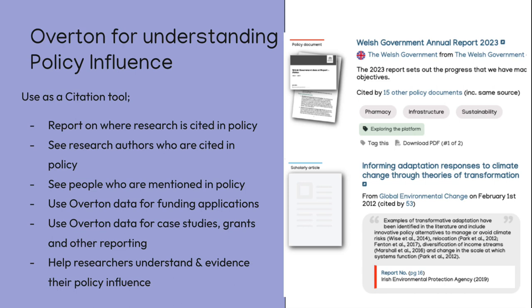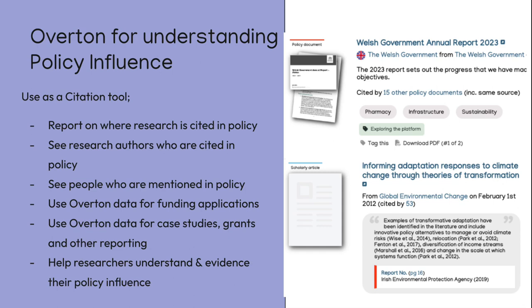You can see people who are mentioned in policy, so they may have given verbal evidence or contributed to a committee, but haven't published a scholarly article to be cited. You can use Overton data for funding applications, case studies, grants, and other reporting functions, and it really helps researchers understand and evidence their policy influence.